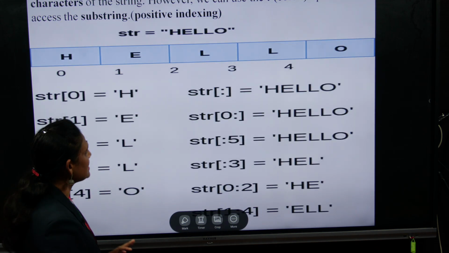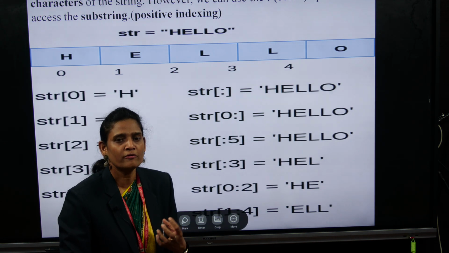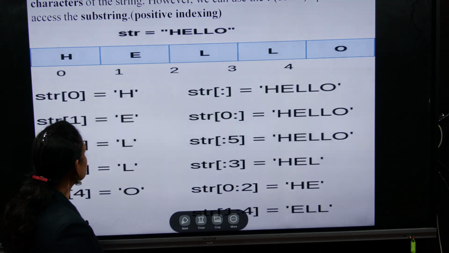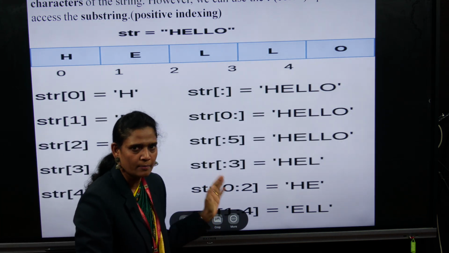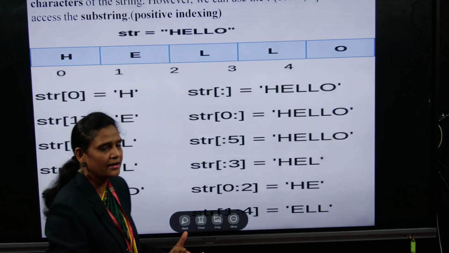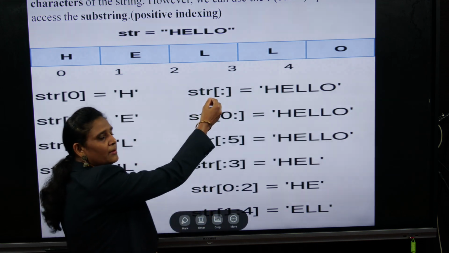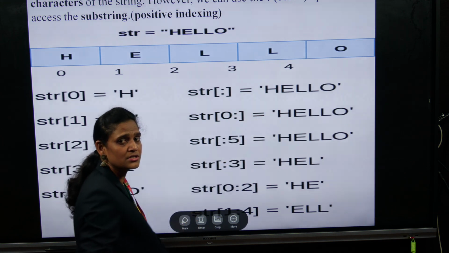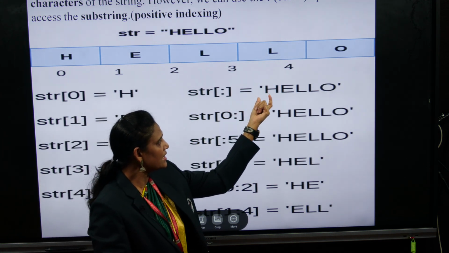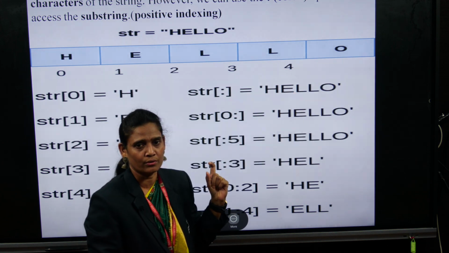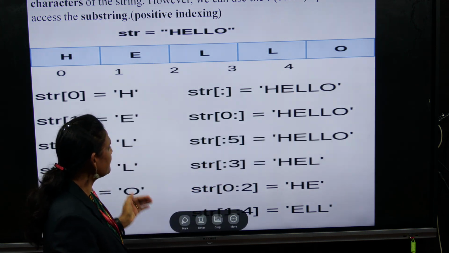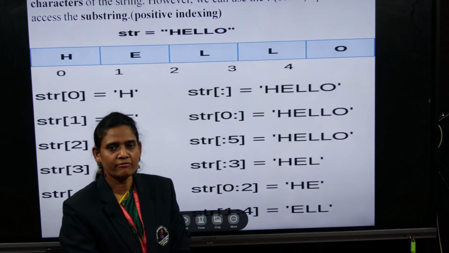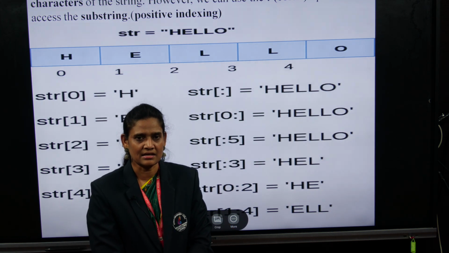And next we have the slicing method. In slicing, we select a group of characters to display. In slicing we have many formats. If you want to display all the characters of the string, we just give the colon in the middle. We have the starting value and ending value, starting value H and ending value O, so the starting index is 0 and the ending index is 4. These are the examples of slicing. In the next class we will discuss forward slicing and backward slicing. Thank you.